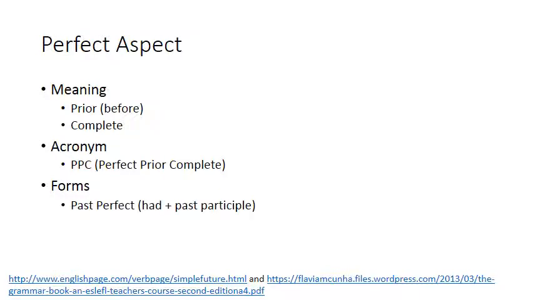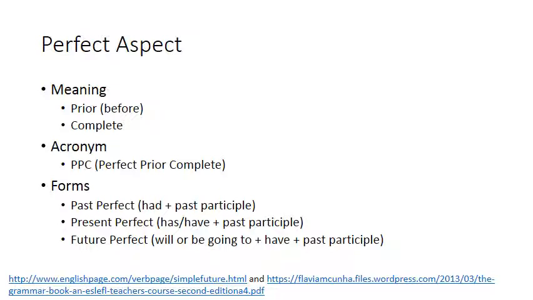So the past perfect form is formed with two words. The first word is always had, and the second word is always the past participle of the verb. The present perfect is formed with either has or have plus the past participle. So again, with two words. And then the future perfect will either be formed with three or five words, depending on whether it's will or be going to, plus have, plus the past participle.